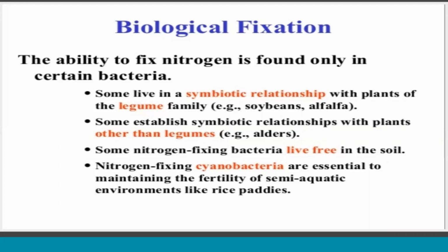In the Leguminosae family, for example groundnut, we see root nodule formation in the legume plants. Both get the benefit. That is the symbiotic association, mutual benefit of both organisms. That is the symbiotic relationship of the plants.